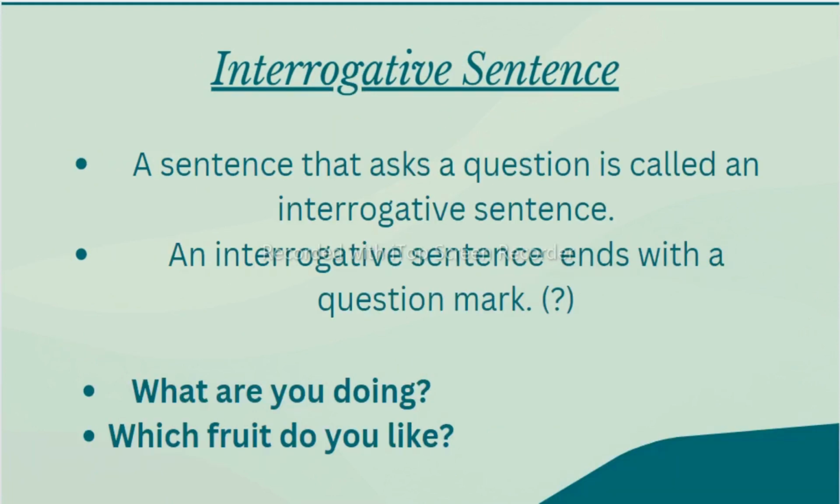Now let's see the interrogative sentences. Here also, this sentence asks a question. It's called an interrogative sentence. An interrogative sentence starts with a capital letter and ends with a question mark. For example, you can see here, what are you doing? Which fruit do you like? Because we are asking a question here, that's why we are adding a question mark.